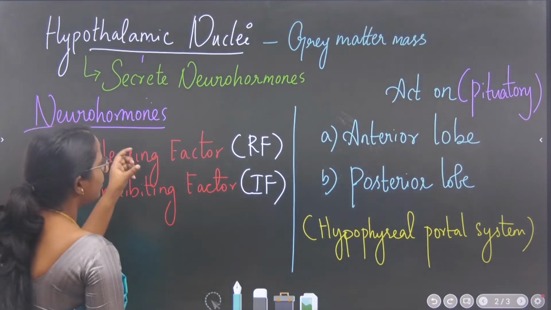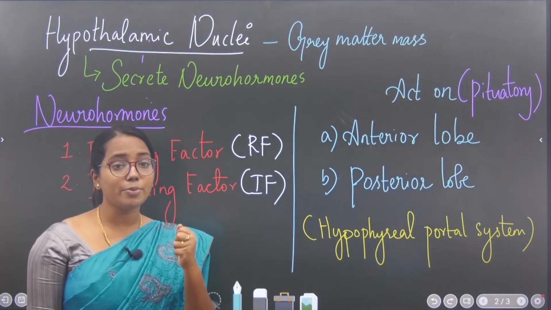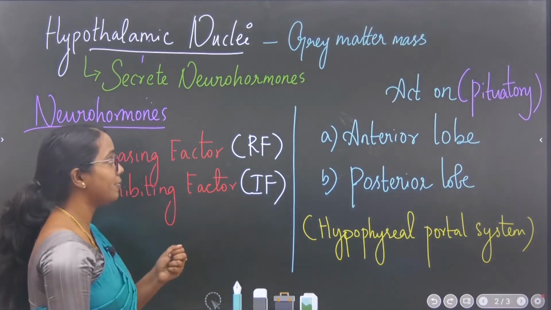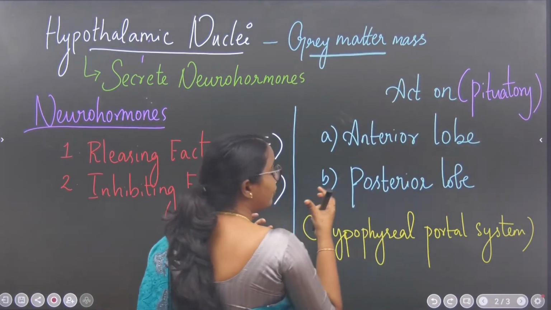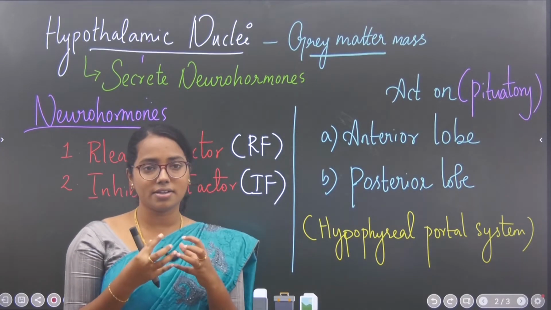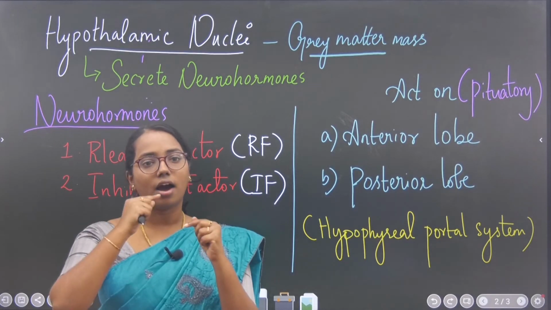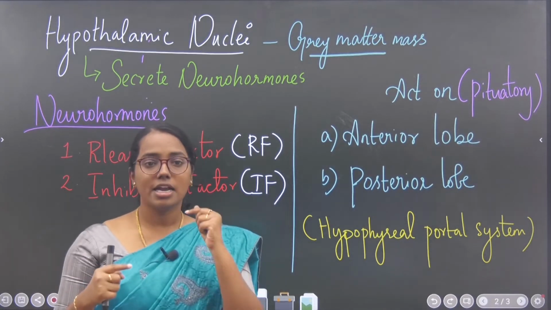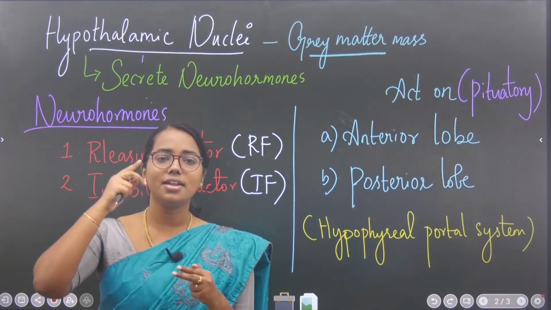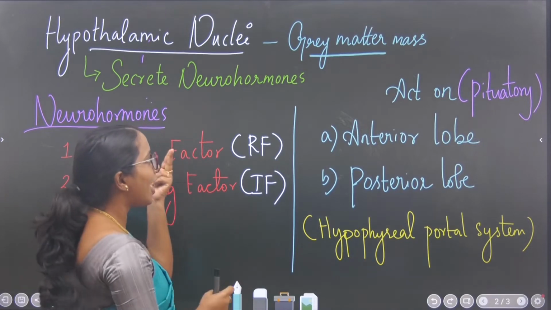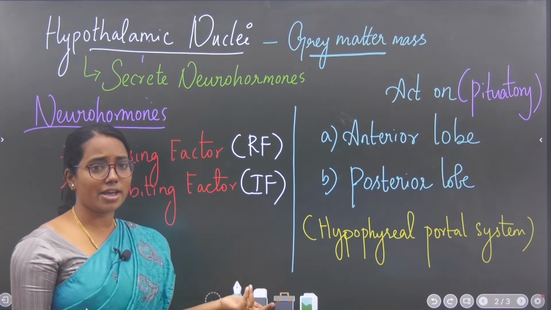Here which secretes neurohormones? நம்ம சொன்னோம் hypothalamus வந்து ஹார்மோன்ஸ் செக்ரேட் பண்ணனும். பட் hypothalamusல எந்த ரீஜன் வந்து ஹார்மோனை செக்ரேட் பண்ணும் அப்படினா hypothalamic nuclei, which is nothing but a mass of gray matter. We already know that gray matter அப்படின்றது axon இல்லையா, நியூரானோட பாடி வந்து it will look gray in color. அதுவே இந்த பாடிக்கு myelin sheath இருந்ததுன்னா it will look white in color. Myelin sheath ப்ரொடியூஸ் பண்ற செல்ஸ் என்ன? Schwann cells and oligodendroglial cells. Okay, so hypothalamic nuclei, what is the color? It is gray in color, which means there is no myelin sheath is present.